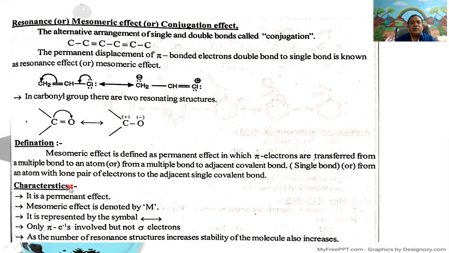The main characteristic of the mesomeric effect is that it is a permanent effect. Mesomeric effect is denoted by capital M. It is represented by a symbol with two arrows, two-sided arrows. Only pi electrons are involved, not sigma electrons.